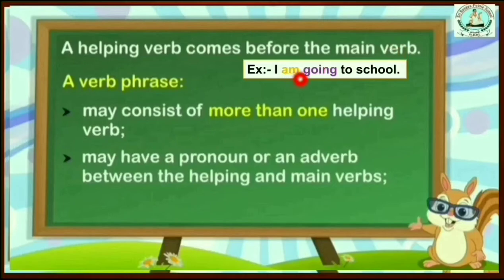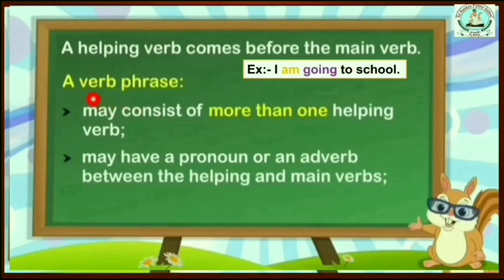And children, one more point. The helping verb and main verb together are called a verb phrase. A verb phrase may consist of more than one helping verb along with the main verb.